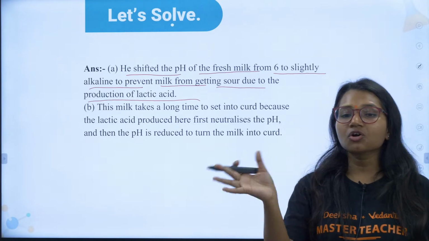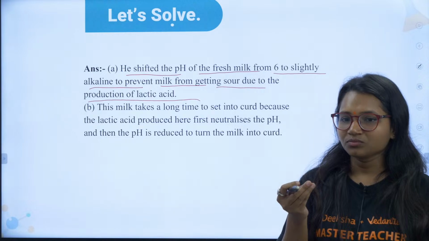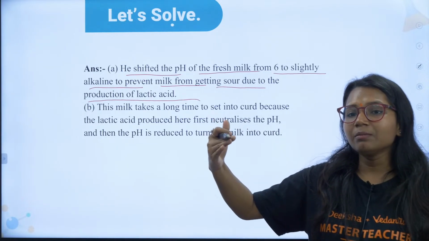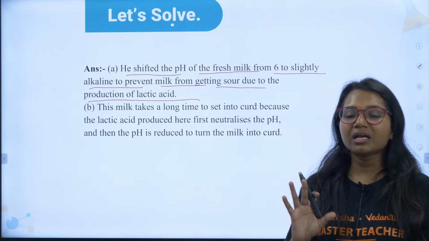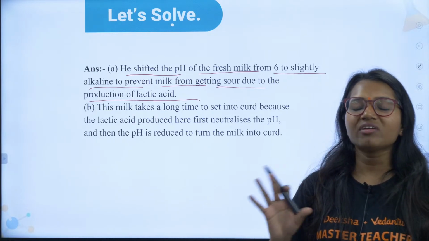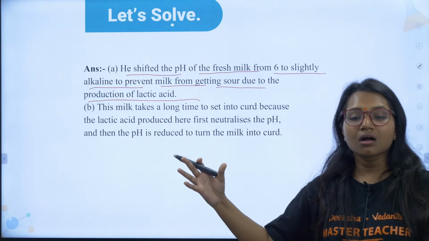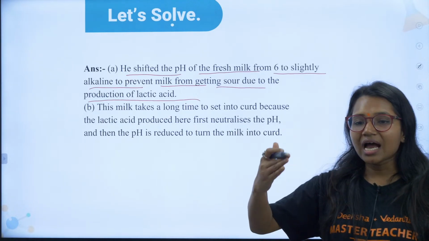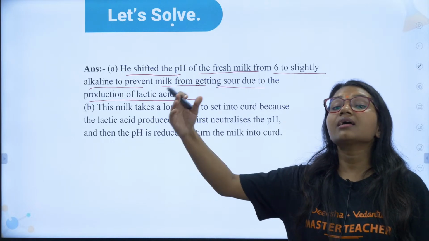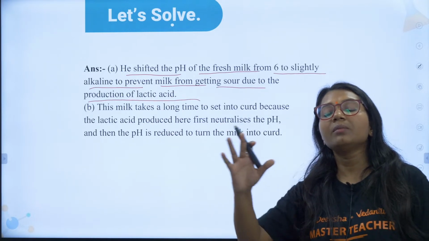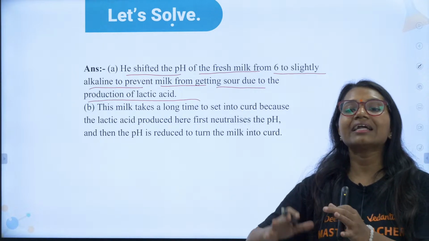Fresh curd is not sour in taste. But with time, with days, it becomes very sour, and sometimes it becomes unbearable. We can't eat that much sour curd. Why? Because with time, the amount of acid in curd is increasing. The same will happen with milk also, and that's why milk gets spoiled.